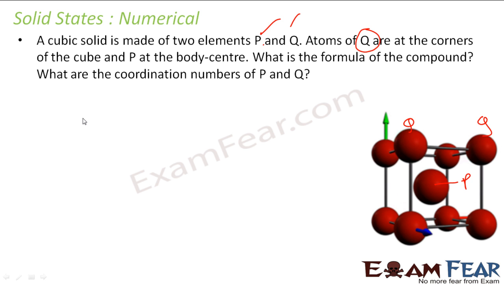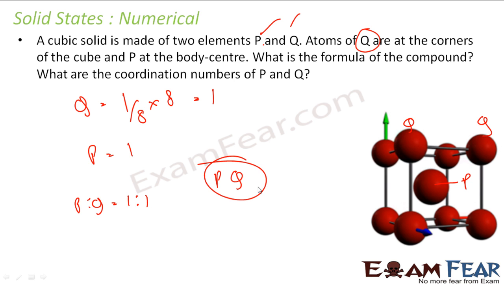If you see in this case, the number of Q atoms is 1, because there are 8 in the corners and each contributes 1 by 8. So 1 by 8 into 8 is equal to 1. Number of P is 1, because this P is not shared with anyone. So P is to Q will be 1 is to 1. So the formula will be PQ. That's all. Correct. What is the coordination number of P and Q? The coordination number of P, if you see, it is joined to 1, 2, 3, 4, 5, 6, 7, 8 other atoms. So coordination number is 8. Correct. For P and Q, coordination number will be 8.